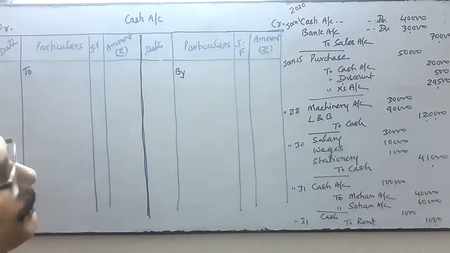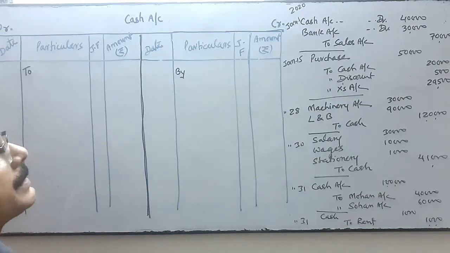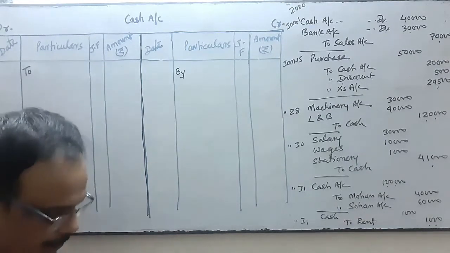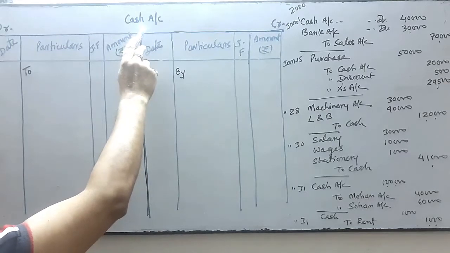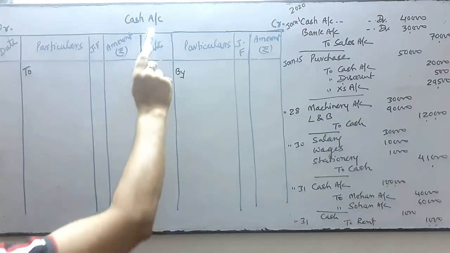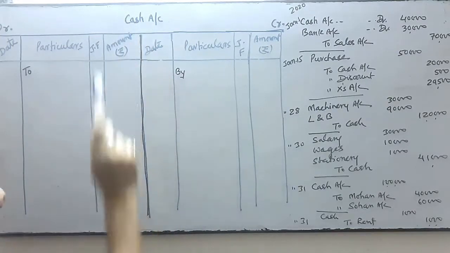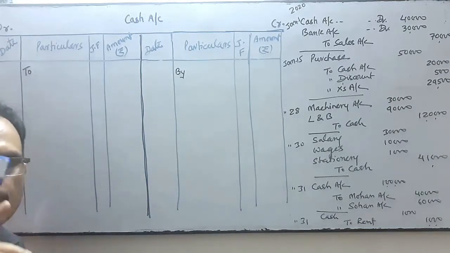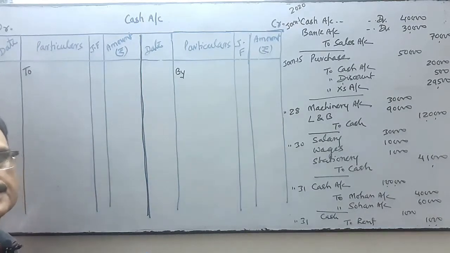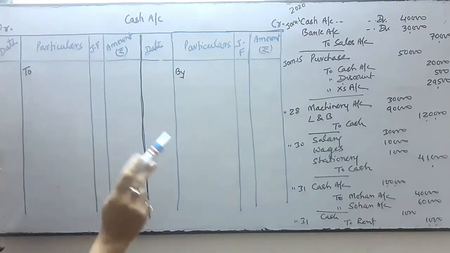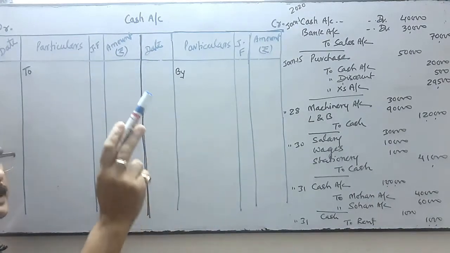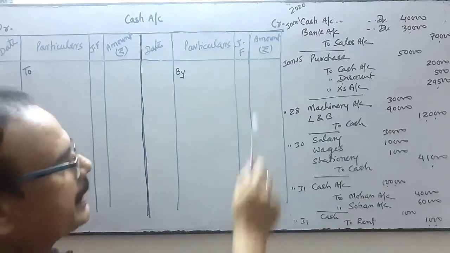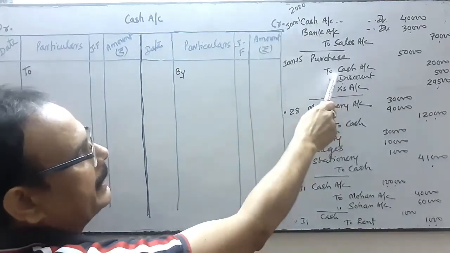Now how will we do the posting? We have to understand the techniques of posting. First of all, see which ledger you are going to prepare. I am going to prepare here the cash ledger, ledger of cash. In the ledger of cash, all cash transactions will be posted, whether in the debit side or in the credit side.